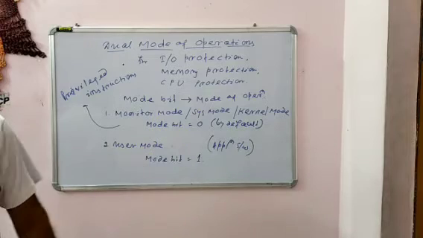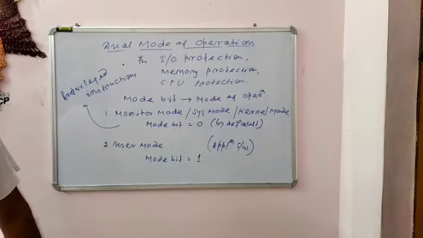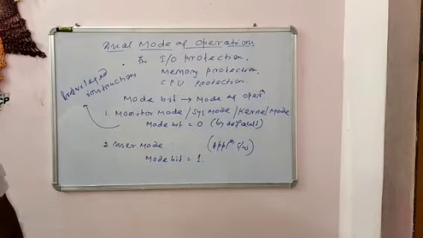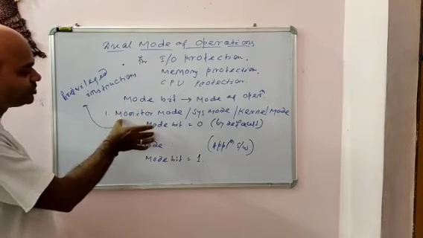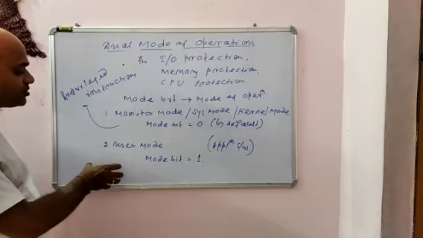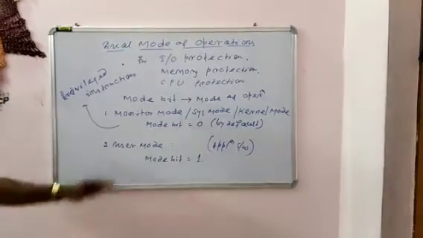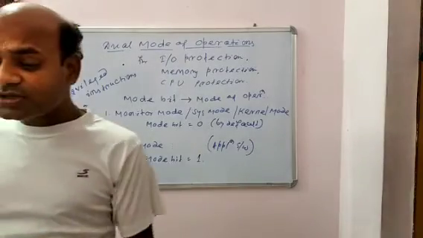Clear? Then user mode: the CPU is restricted to the unprivileged instructions that I have told you. So only privileged instructions can be executed in system mode, and unprivileged instructions can be executed in user mode. So what are the unprivileged instructions?